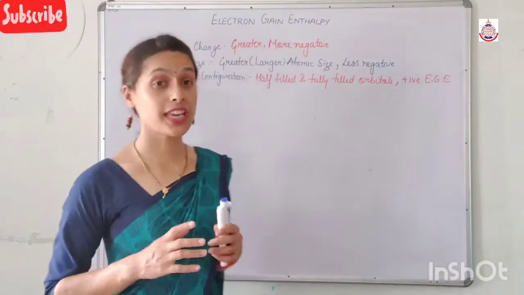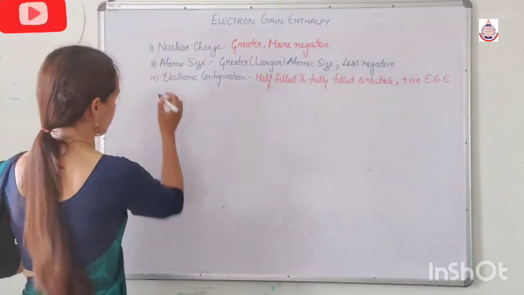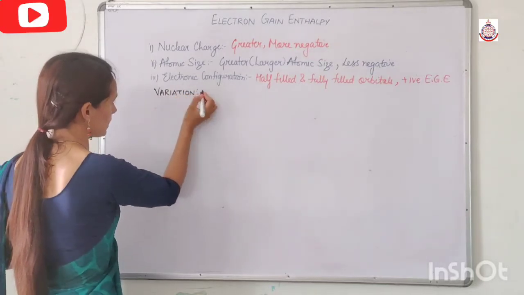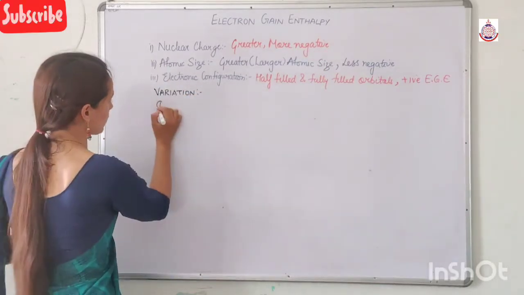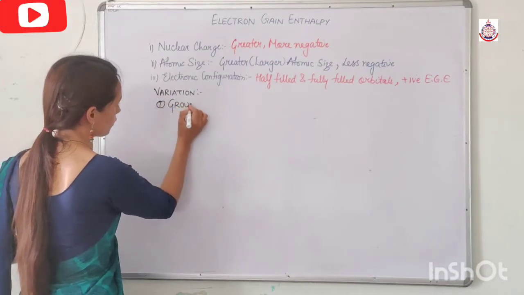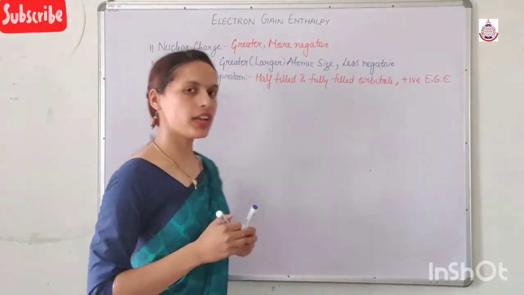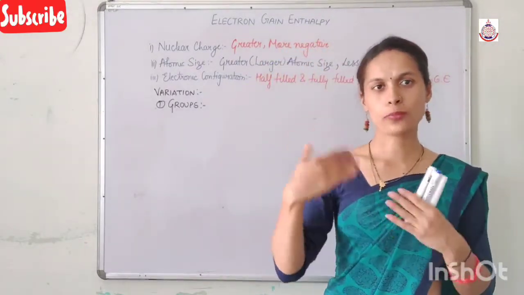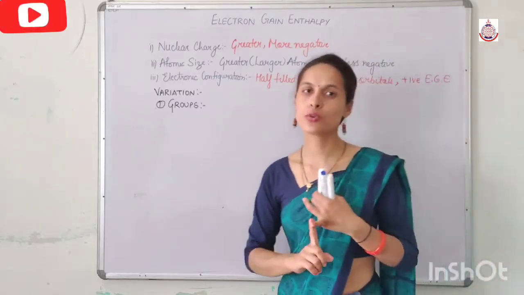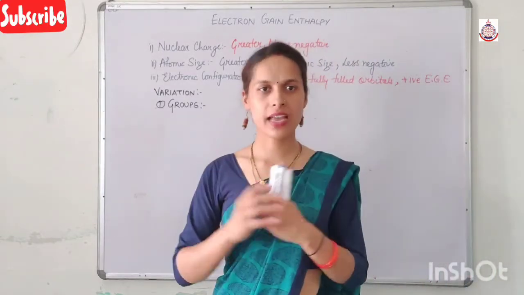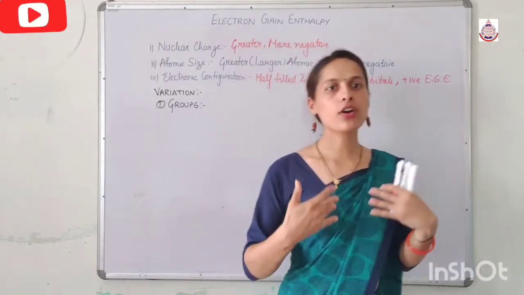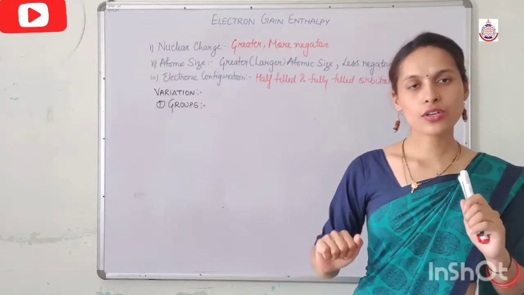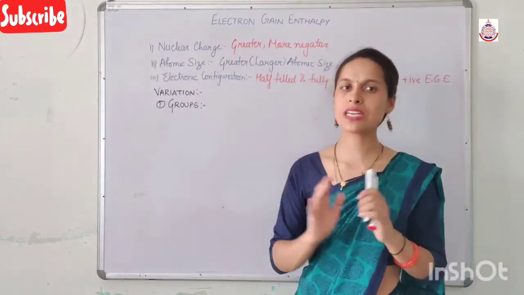Now we will study the variation of electron gain enthalpy in our periodic table. First of all, we will talk in groups. In general, as we move top to bottom in a group, both nuclear charge as well as atomic size increase. But the effect of atomic size dominates over the effect of increased nuclear charge, as a result of which the effective nuclear charge decreases.